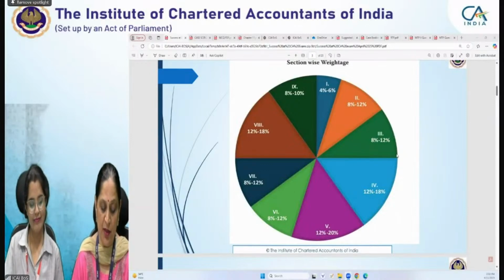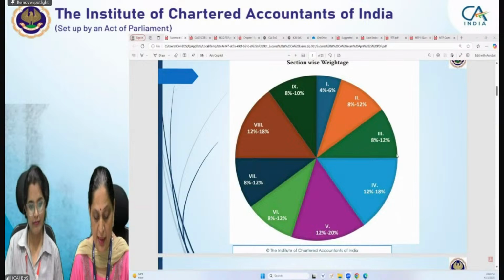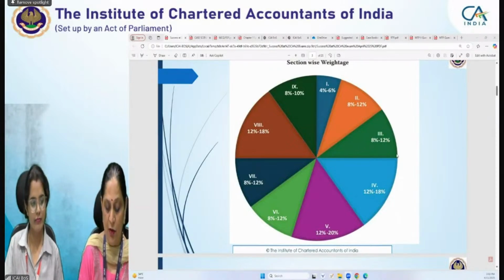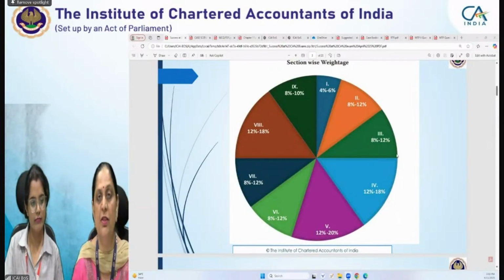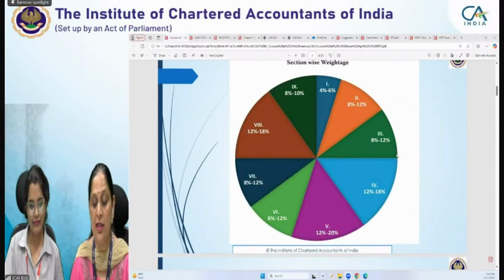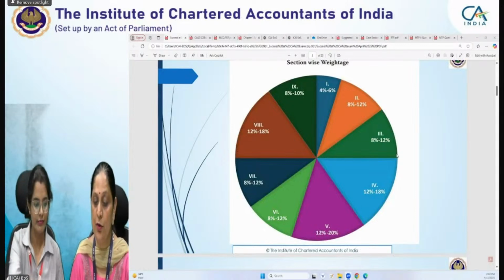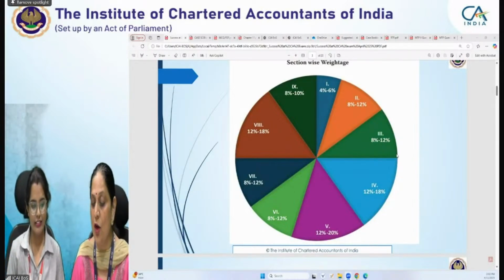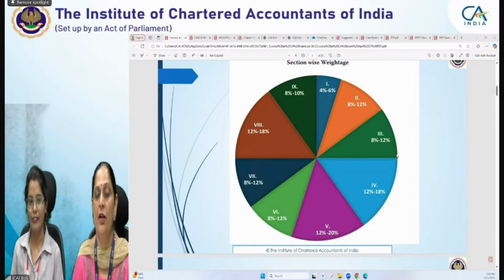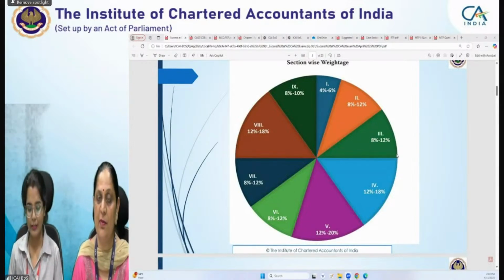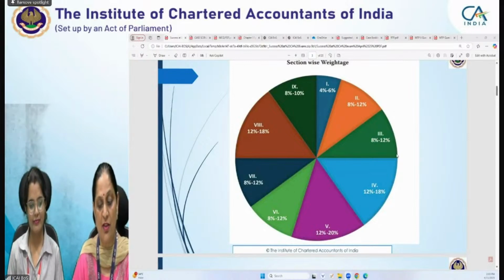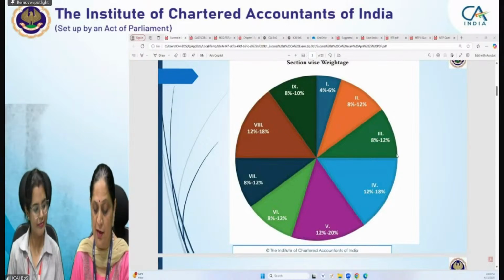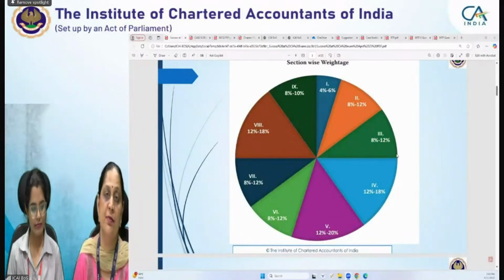And same is for section 3, section 6, section 7. For all these sections, weightage is 8% to 12%. But maximum weightage is of section 4, sorry, section 5, 12% to 20%. And this section comprises chapter 5, audit of items of financial statements. So balance sheet items, this section is of maximum weightage. It means 14 marks minimum and 24 marks maximum it can go to.